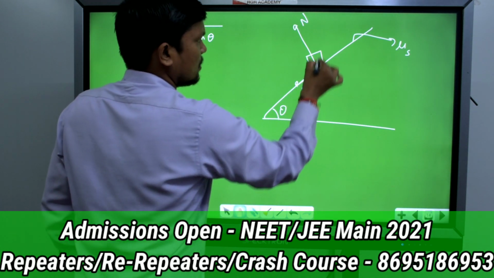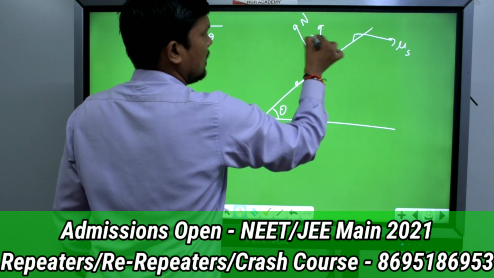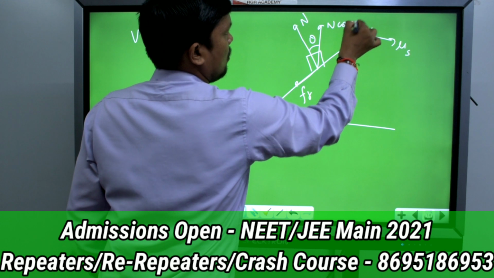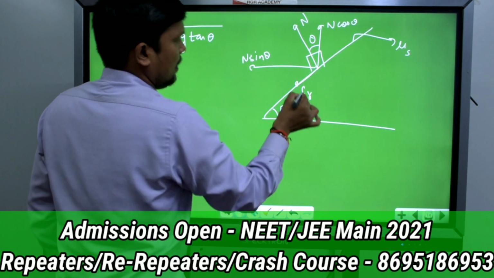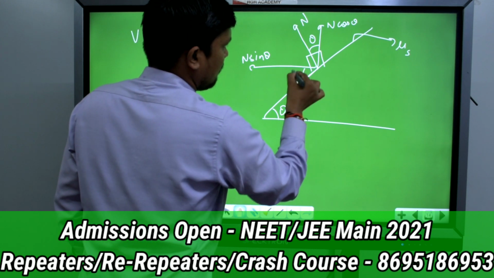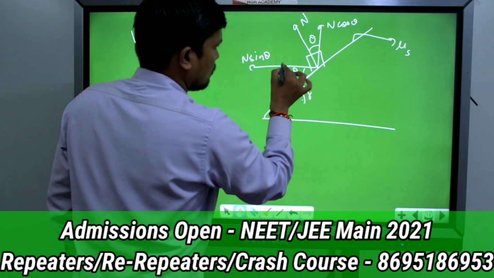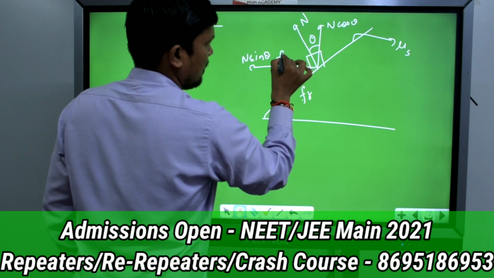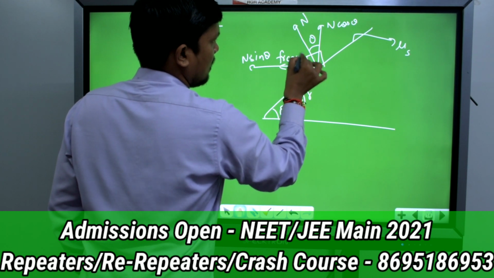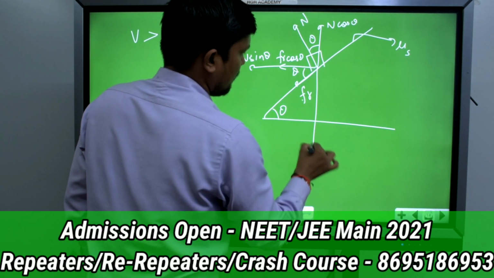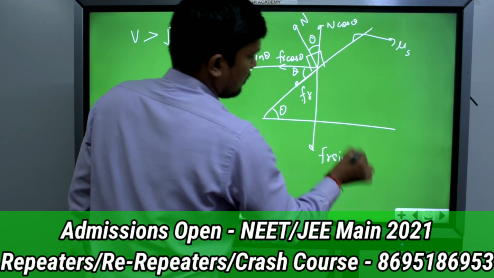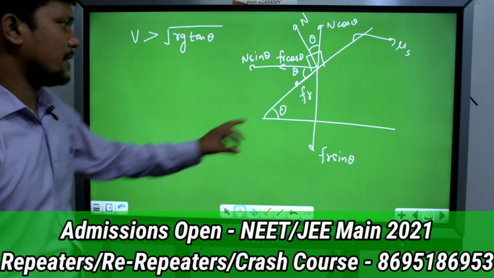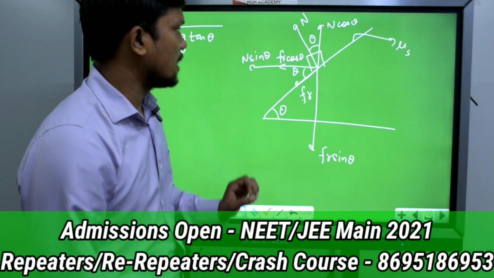This angle is theta, so just now I told you this angle will also be theta. Then this is N cos theta and this one will be N sin theta. Clear? This is friction, so in this direction the component of friction will be f cos theta, and in the downward direction the component will be f sin theta. Understood? In this way we can write it down. I hope this point is clear.